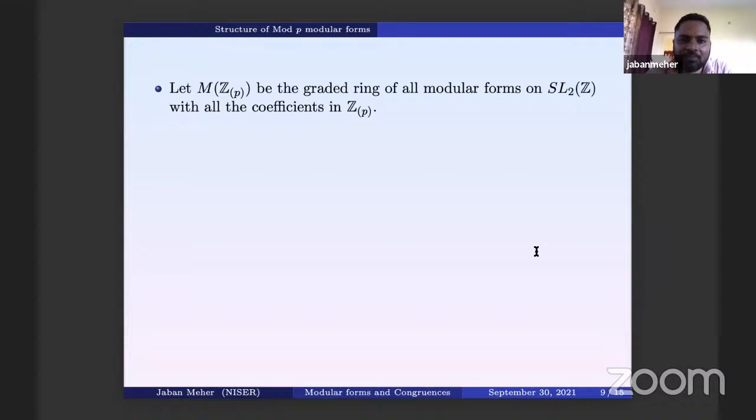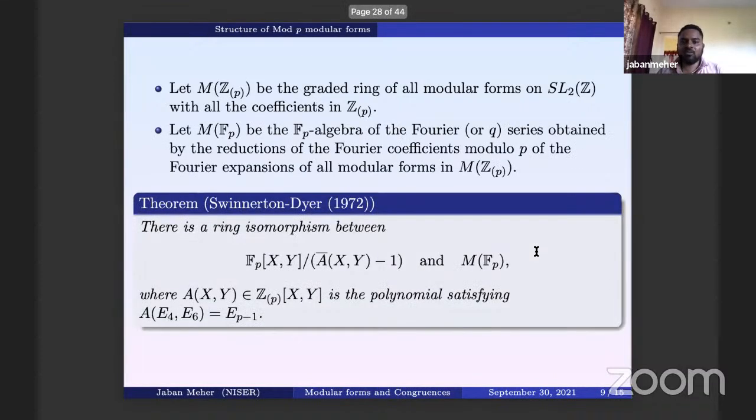And M(Z_p), so you collect all modular forms on SL2(Z) with coefficients in Z_p. This is a graded ring, the graded ring of all modular forms on SL2(Z) with coefficients in Z_p. And now this is the result, I'll come to this. But what is M(F_p)?